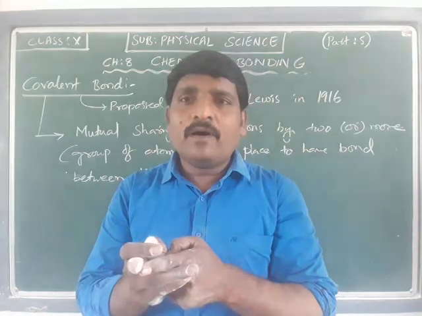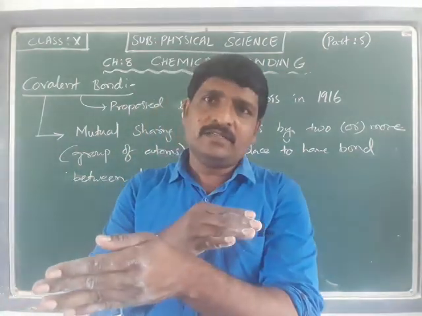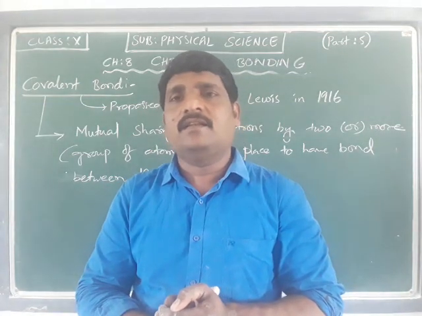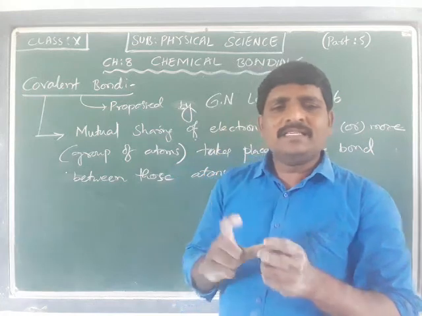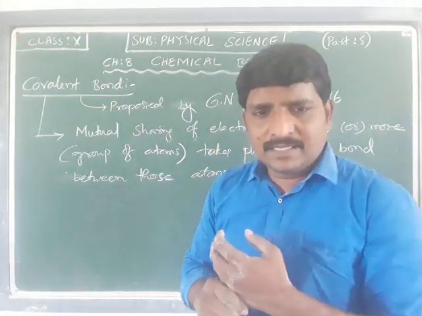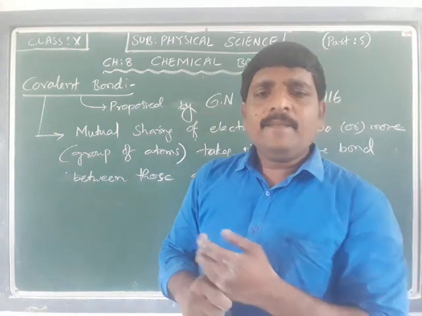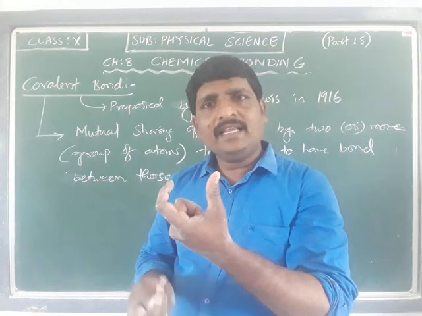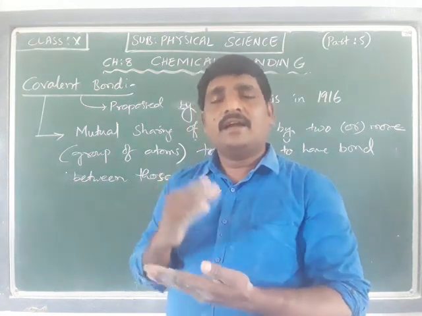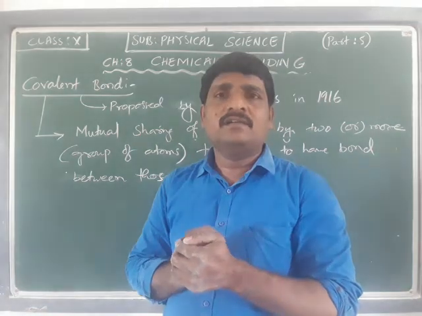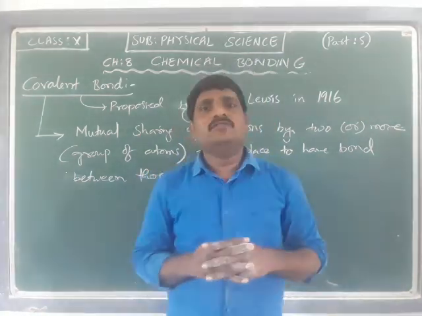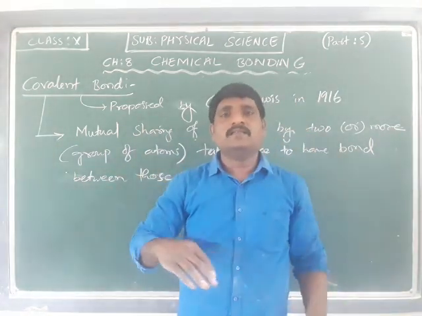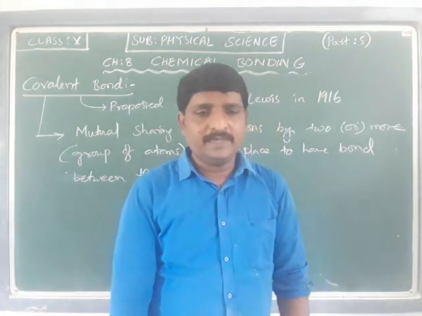So the ionic bond is transfer of electrons, and the covalent bond is mutual sharing of electrons to attain the octet in the outermost shell. In order to possess the octet and have a stable entity, in the ionic bond transfer of electrons takes place, and in the covalent bond mutual sharing of electrons takes place.